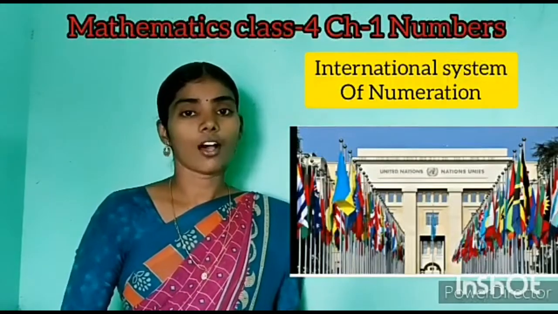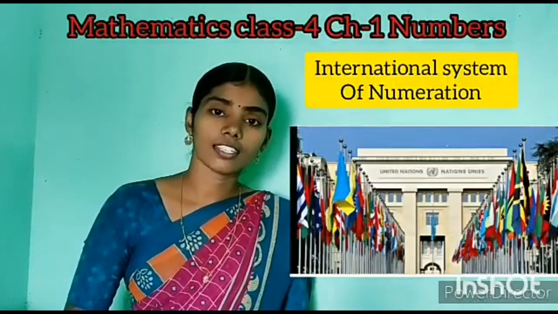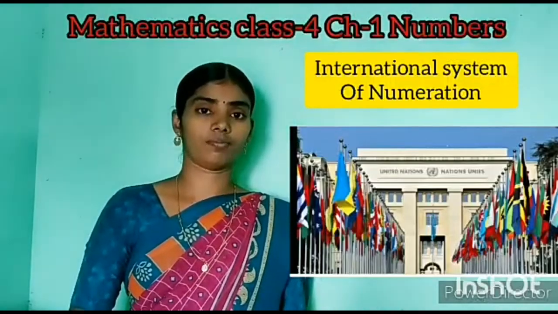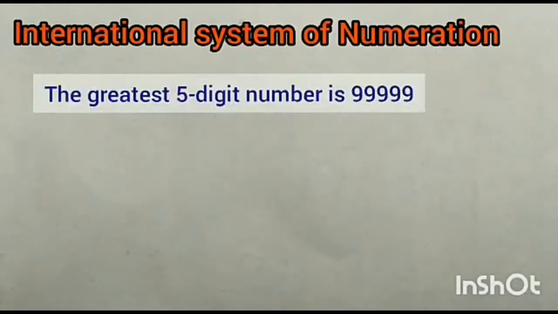Okay, children? Now, see here. Can you tell me what is the greatest 5-digit number? It is 99,999.